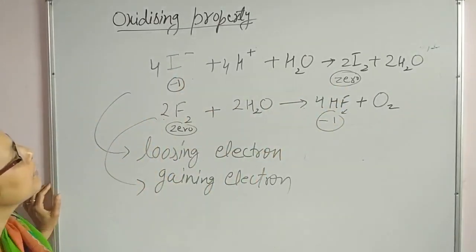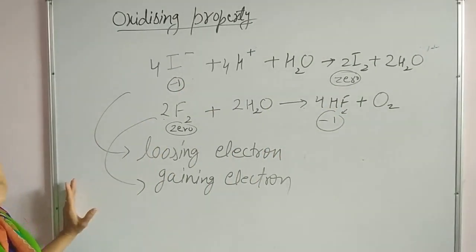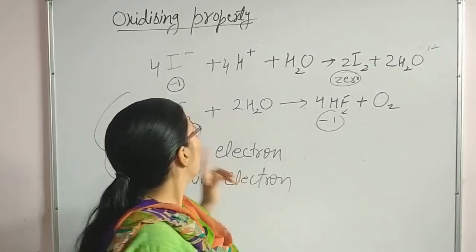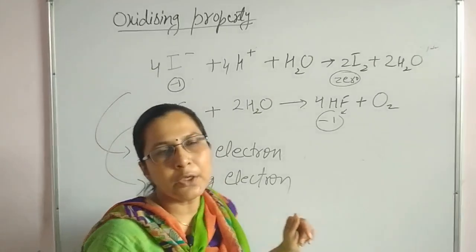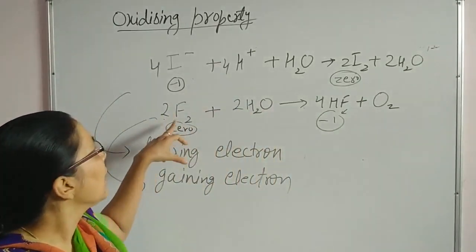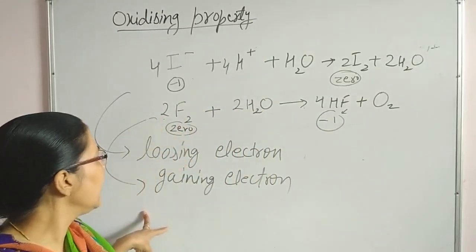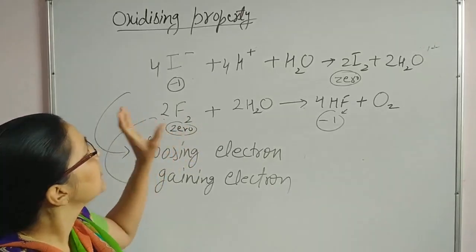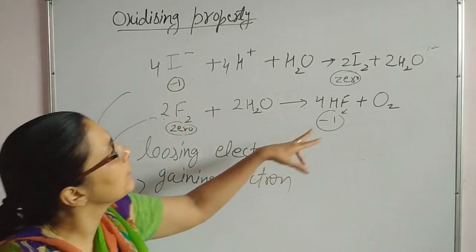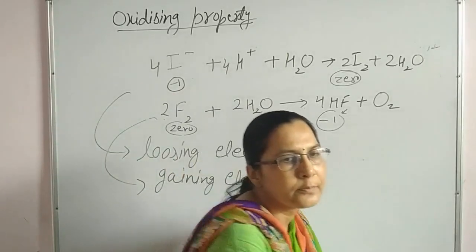So we can easily conclude that down the group, oxidizing capacity decreases. The extraordinary behavior of fluorine is also seen: as it has high charge density, it has more capacity to take electrons and convert into -1 oxidation state.